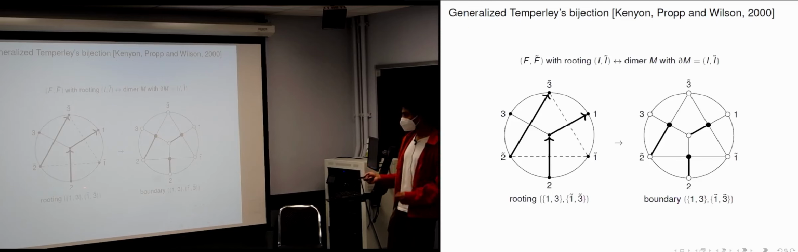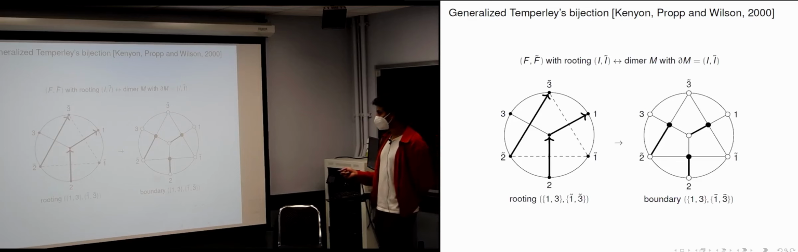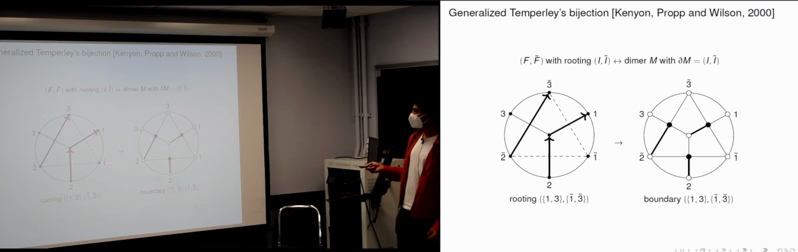So here is an example. Say we start with this grove over here, and we choose 1, 3, 1 tilde, and 3 tilde as the roots. So you orient all the edges of your grove towards the roots. In this case 3 tilde is a root, so this edge is oriented this way. 1 is a root, so this edge is oriented this way, and this one is oriented that way. So this is the grove dual grove pair with orientations determined by the roots.